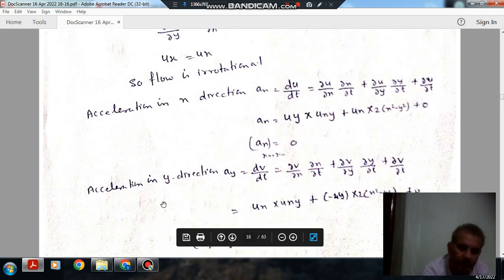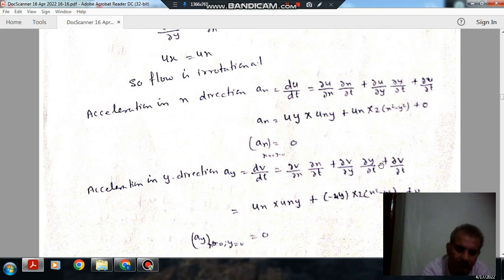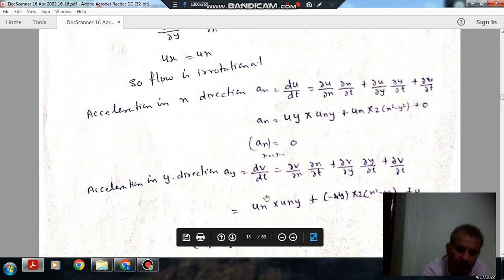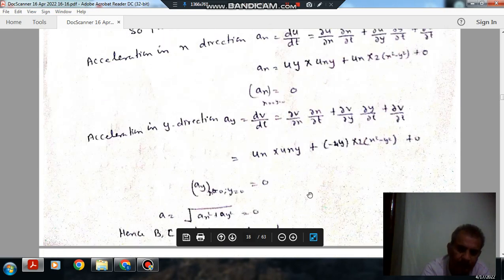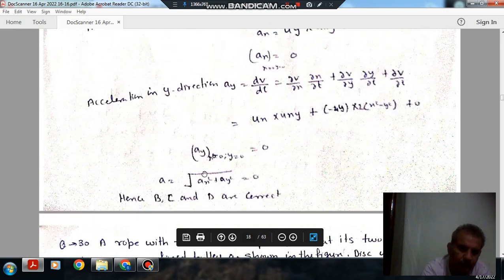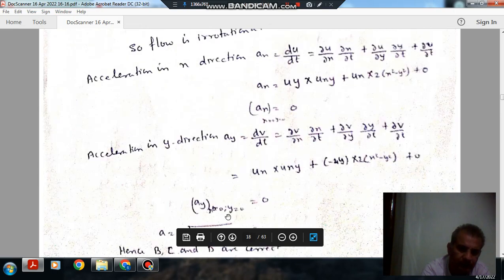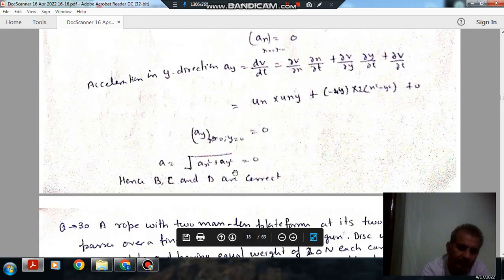Okay, and similarly we can find the acceleration in y direction: u ∂v/∂x plus v ∂v/∂y plus ∂v/∂t. This last quantity is 0, and ∂v/∂x is 4x, multiplied by u, and ∂v/∂y is minus 2y, multiplied by v. At the origin this is also 0. So acceleration in x direction is 0, acceleration in y direction is 0. So net acceleration is 0.